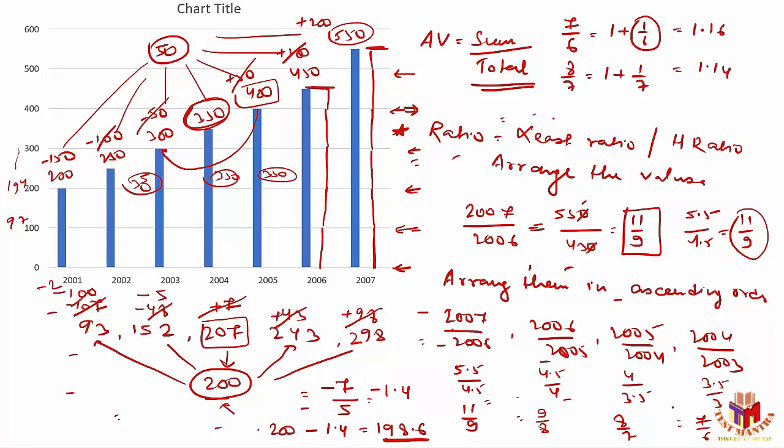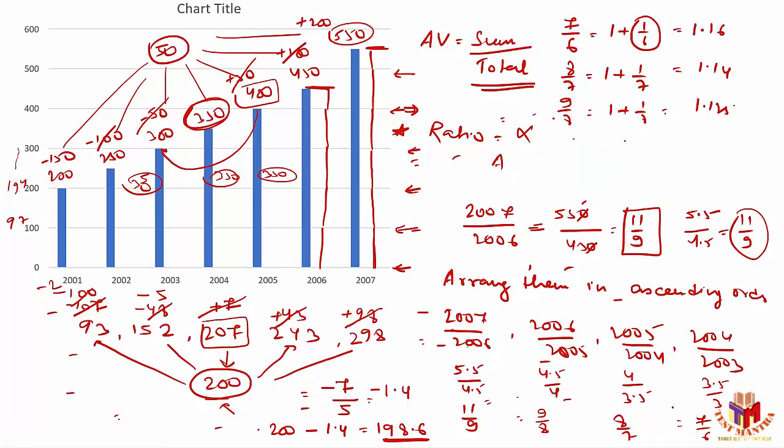Similarly, if you take the next one, 9 by 8 is equal to 1 plus 1 by 8. Obviously, that's 1.125. And the last value here is 11 by 9. So 11 by 9 is nothing but 1 plus 2 by 9. So 1 by 9 is 0.11, so 2 by 9 is 0.22. That means it's about 1.22.